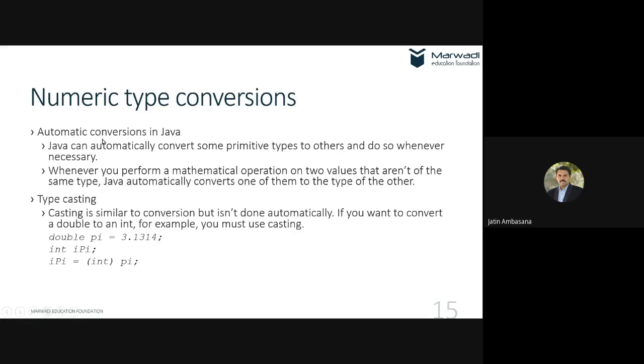Now there is something called automatic conversion and typecasting that you need to know. What happens is that some values get automatically converted and some values need special, explicit typecasting. This part, automatic conversion, refers to implicit conversions that happen in Java, and this part refers to the explicit conversion that we need to do in Java.